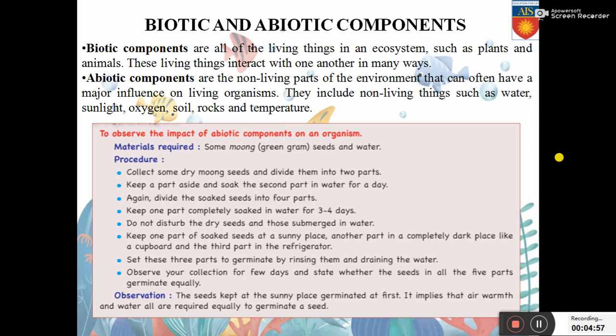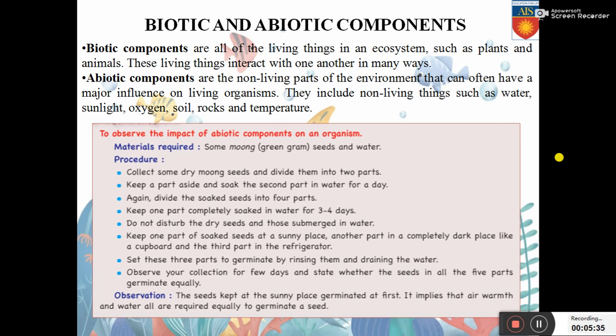Let's have a look at the impact of abiotic components on an organism. Let us have a look at the activity that will help us to observe the impact. There are some materials required and you can very well obtain it from your own house. Some moong or gram seeds, green gram seeds and water. What is the procedure? Collect some dry moong seeds and divide them into two parts. Keep a part aside and soak the second part in water for a day. So one part will be remaining dry and the other part is to be soaked in water for a day.